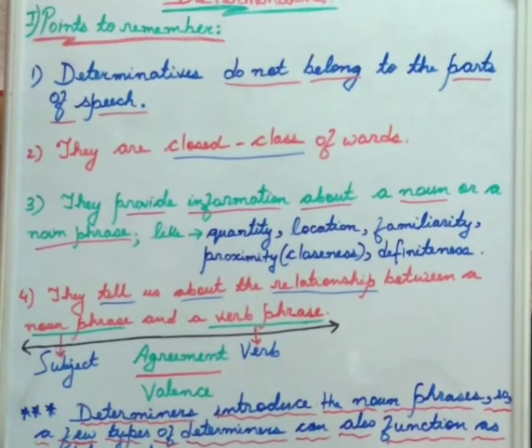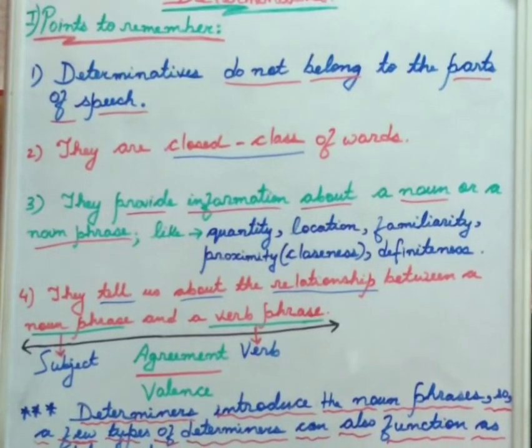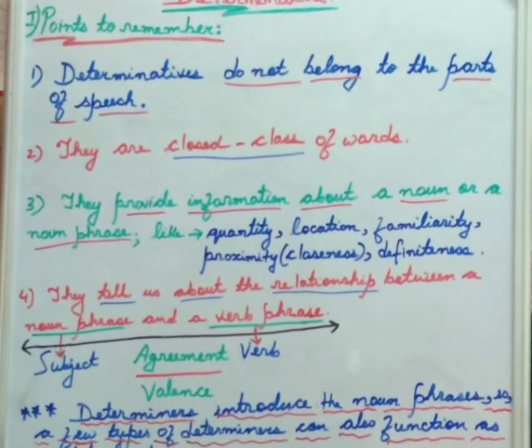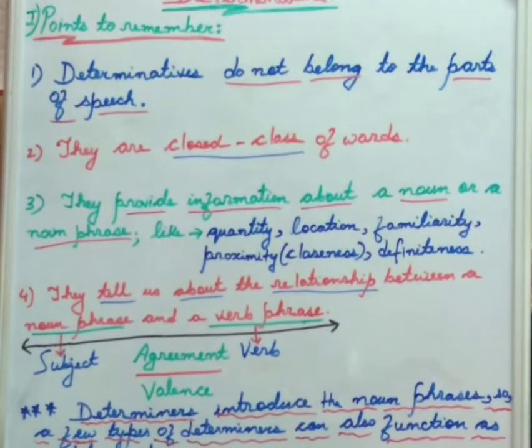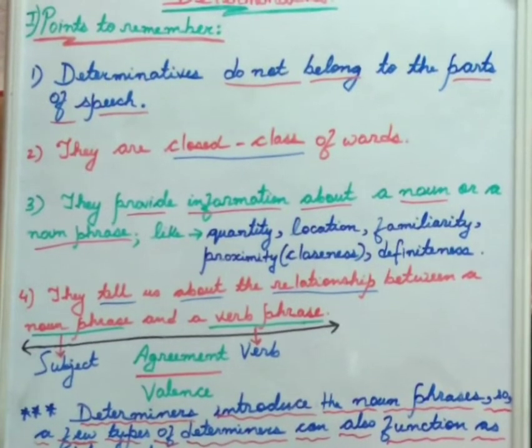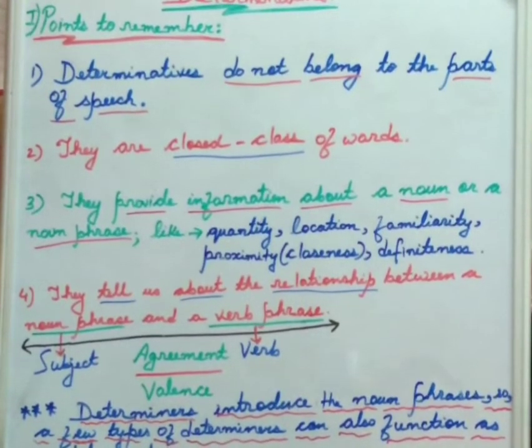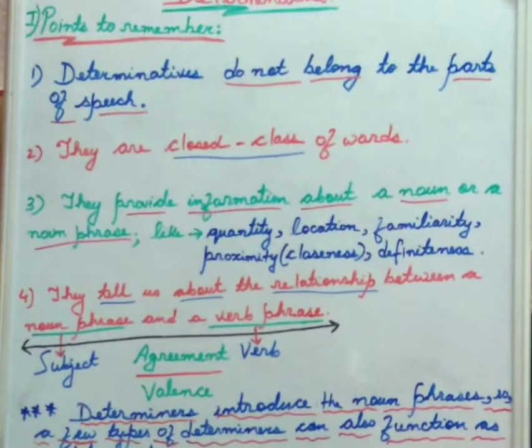Why do they fall under this? Because we cannot add on to it, first of all, and secondly and most importantly, determinatives help us to know well, and they exhibit the grammatical functions only for 7 types of grammatical entities.